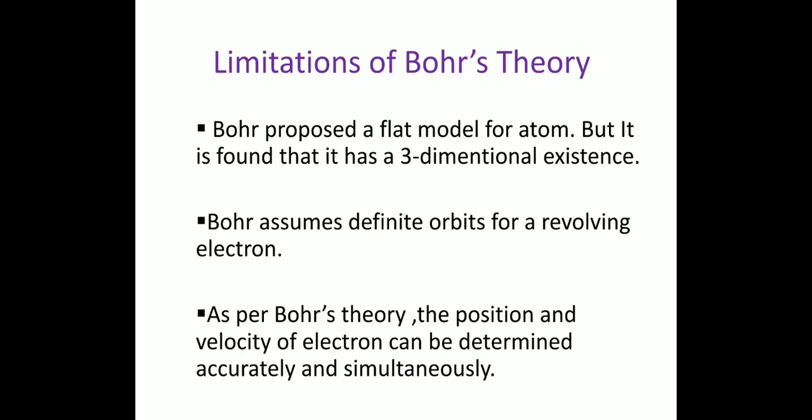J.J. Thomson proposed the watermelon model of an atom. It fails to explain experimental observations about the atom. And Rutherford found the atomic nucleus based on the alpha ray scattering experiment. It also fails to explain the stability and line spectrum of atoms.